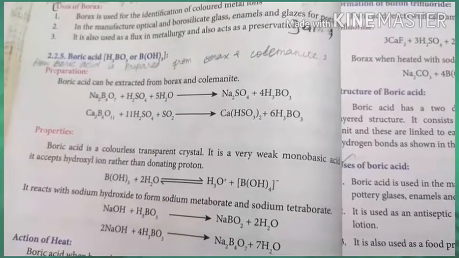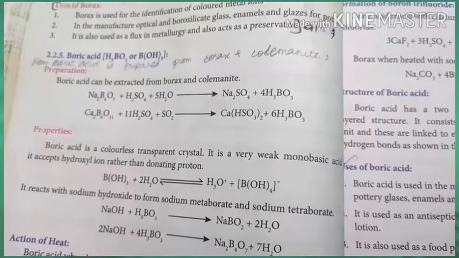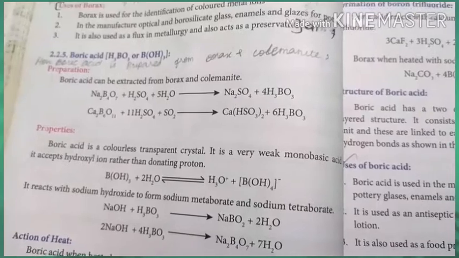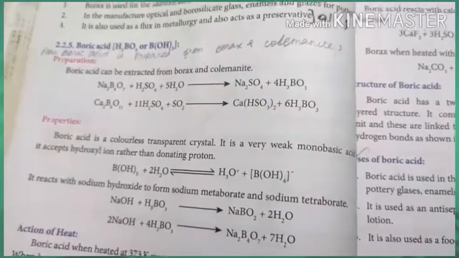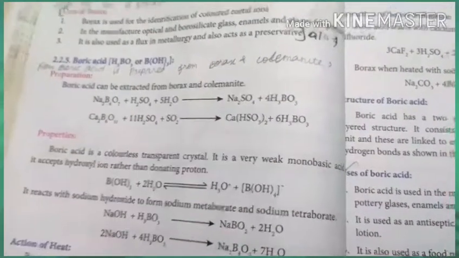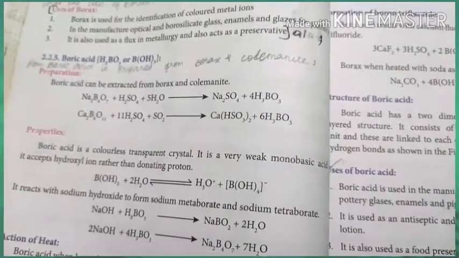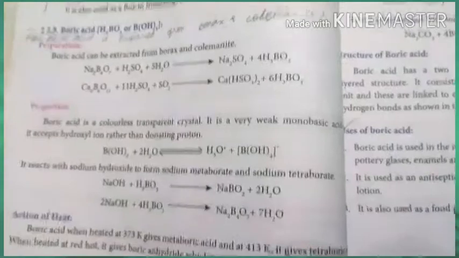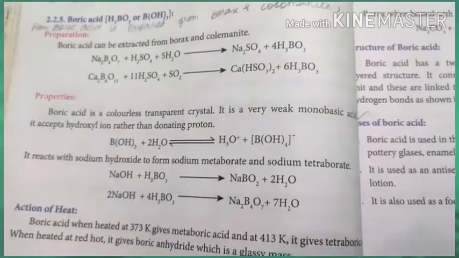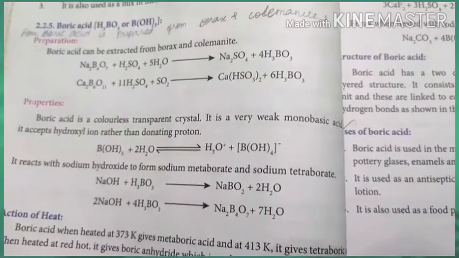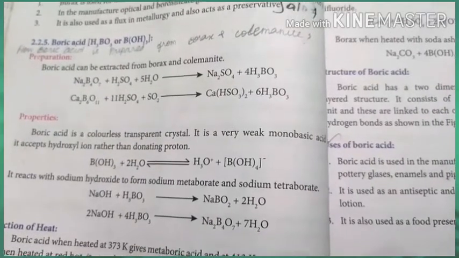Borax hydrolyzed with sulfuric acid gives sodium sulfate, Na2SO4, plus boric acid, H3BO3. Similarly, colemanite, Ca2B6O11, hydrolyzed with sulfuric acid gives calcium sulfate and boric acid. Coming to the properties of boric acid, it is a colorless, transparent crystal, and a very weak monobasic acid.